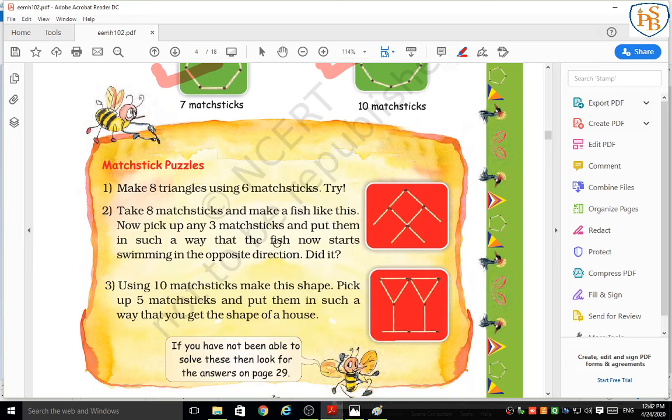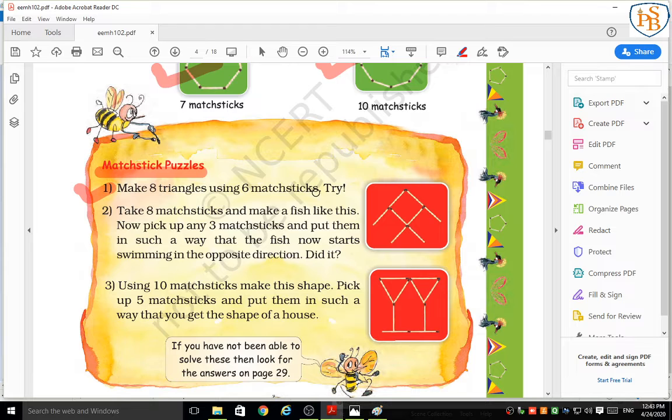Now the favorite activity, that is matchstick puzzles. Maybe all students like it, they love puzzles. So here we have puzzles that you have to do. What is our first puzzle? This puzzle you have to solve with the help of matchsticks. The first puzzle is make 8 triangles by using 6 matchsticks.